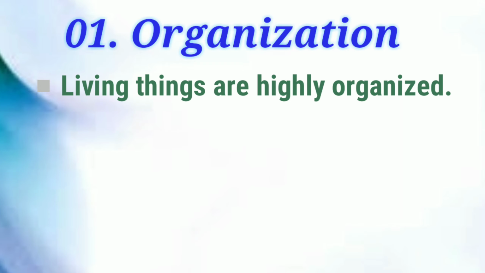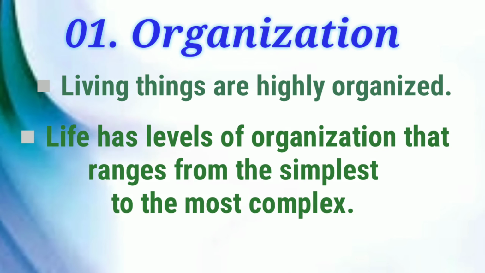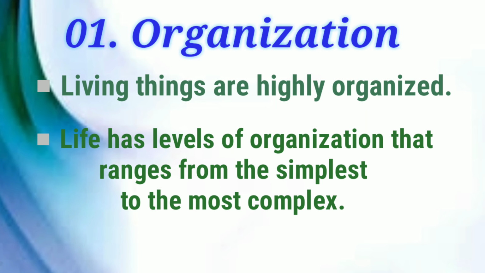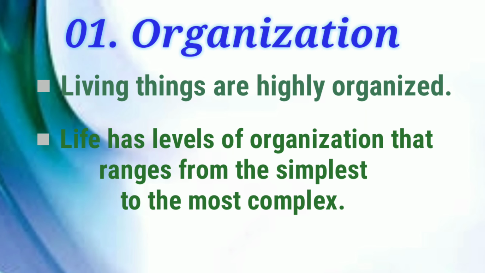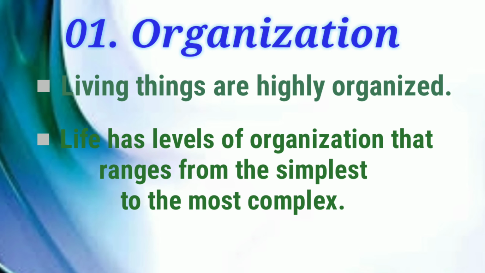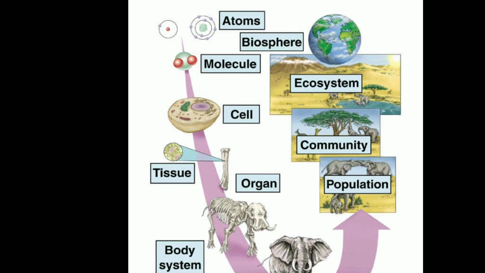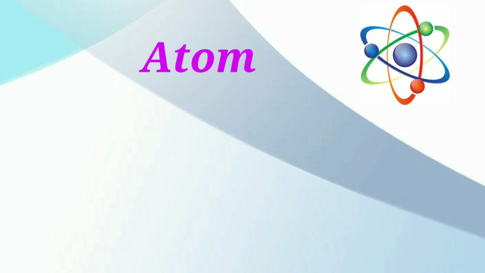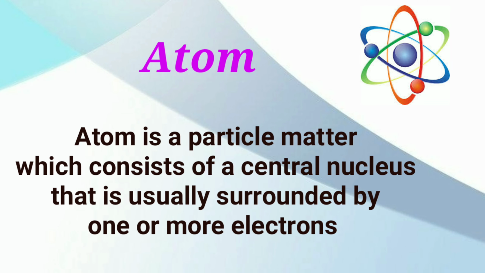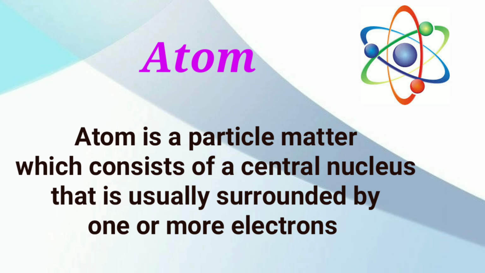The first characteristic shown by living organisms is organization. Living things are highly organized. They have a very systemic organization, even in a living body or living part. Life has levels of organization that range from the simplest to the most complex. This is the systemic organization of living organisms in the biosphere. The basic level of this organization is the atom. An atom is a particle of matter which consists of a central nucleus that is usually surrounded by one or more electrons.